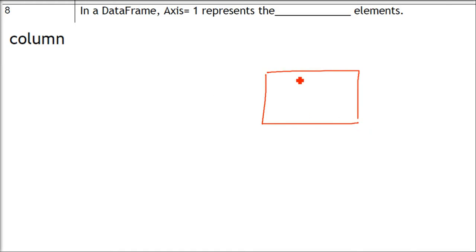In a data frame, axis 1 represents the Dash elements. So axis 1 and 0 are there. So axis 1 is basically the column. So let me show you a data frame. It's none other than the table which we discussed. Okay, these are rows and columns. So this axis is 1. So we are talking about a column. Axis 1 means column.